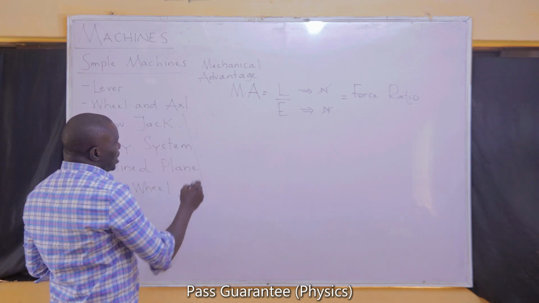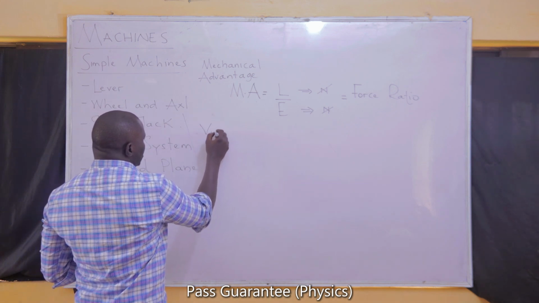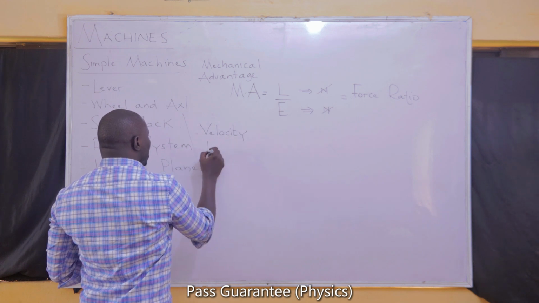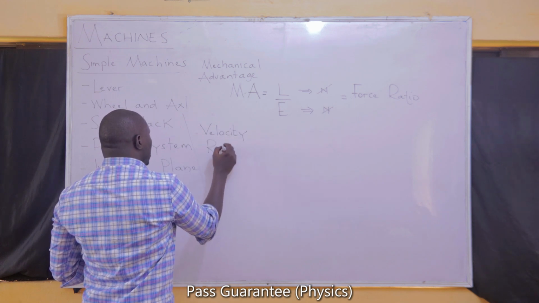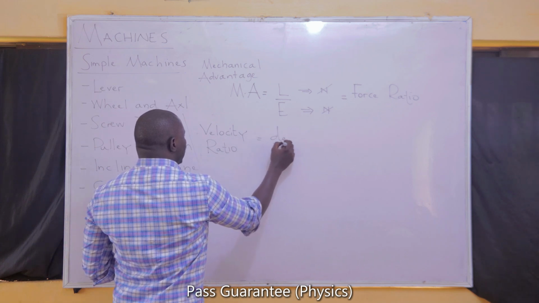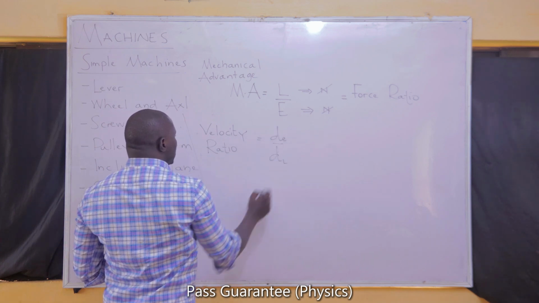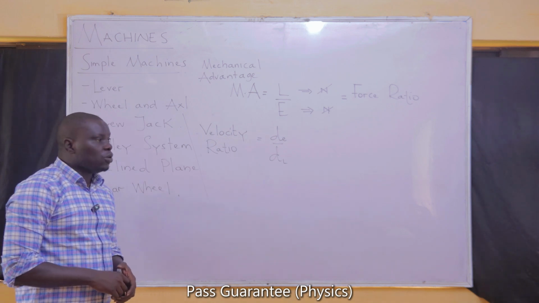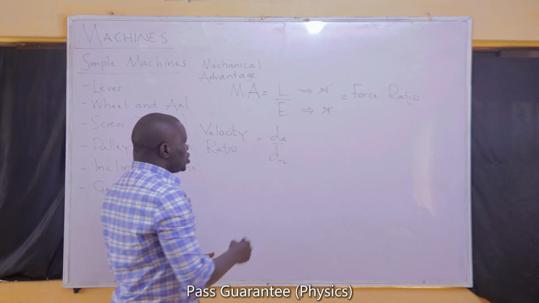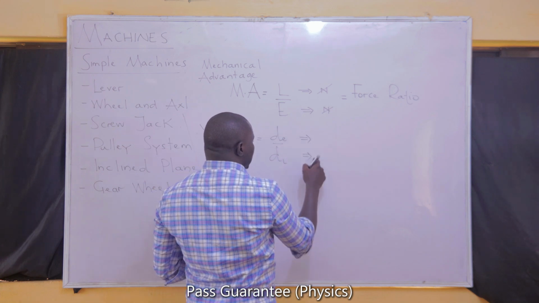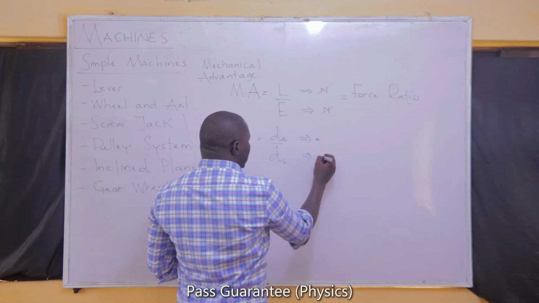Another important parameter that can be used to describe a machine is the velocity ratio. The velocity ratio of a machine is the distance moved by effort divided by the distance moved by load. Once again, both distances are to be expressed in the same units, either meters and meters or centimeters and centimeters.